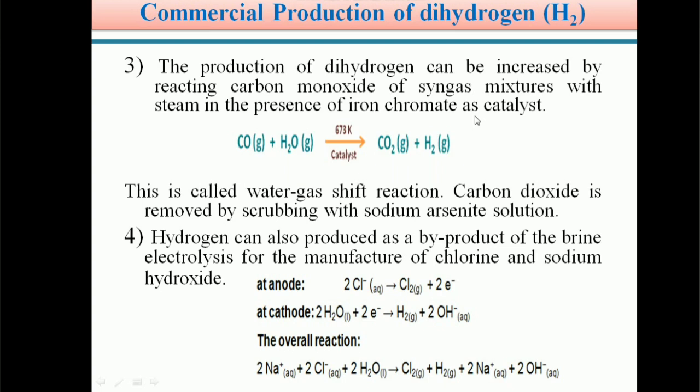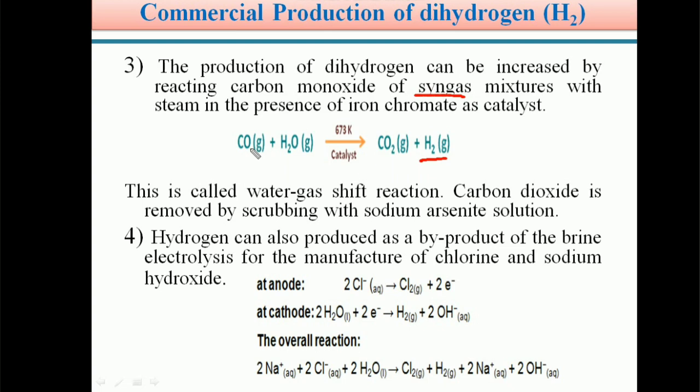Students, commercially H2 dihydrogen is also prepared in the following manner. In the previous slide you saw that by treating coke with steam, it produces CO plus H2. That mixture of CO plus H2, water gas, is also called syngas or synthetic gas. The quantity of hydrogen liberated is increased with the help of syngas also. You know syngas is a mixture of CO and H2.